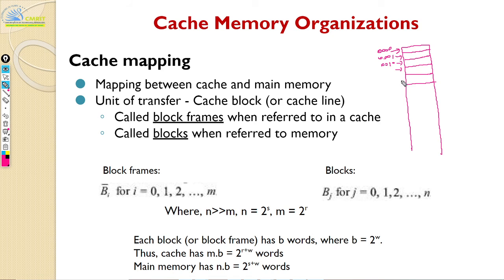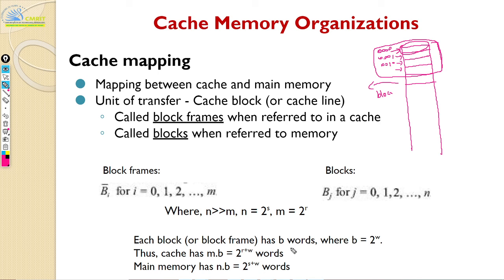As I said, it's not good to just bring one byte from main memory. You always bring it in bulk. From memory to cache you always bring in terms of blocks. So you combine a bunch of bytes and call this one block, and this can be multiple words.